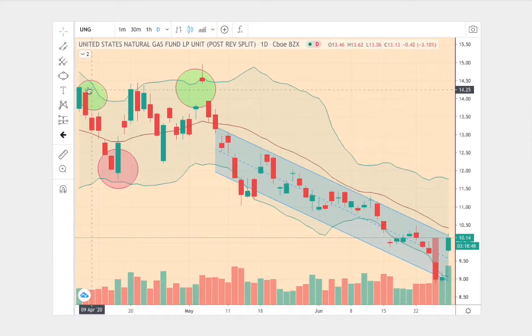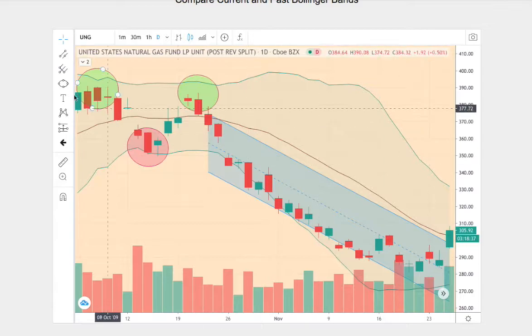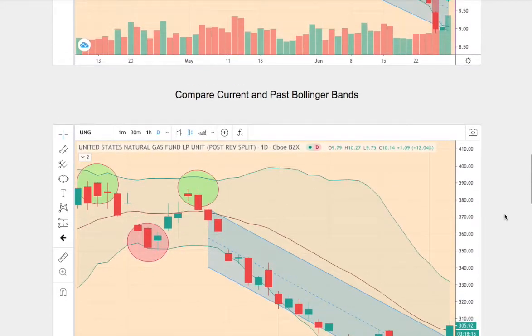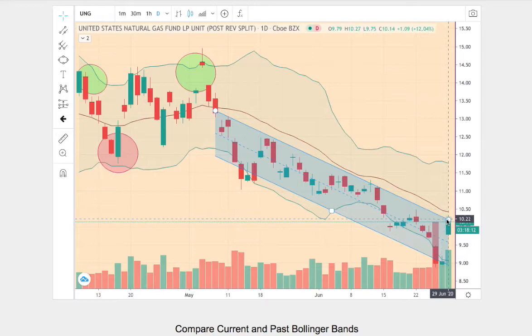So what we have here on the current trend, we start off at the upper Bollinger Band, proceed to touch the bottom band, once more touch the upper band, and then we see an average below the middle Bollinger Band. And here we start off at the upper Bollinger Band, then touch the bottom band, once more attempt to touch the upper Bollinger Band, and then towards the last half we see it average below the middle Bollinger Band. And one thing to note on the trend that we found, at this chart we have now reached the middle Bollinger Band. Compare that to the current trend. So we have a bit ways to go to reach the middle Bollinger Band.